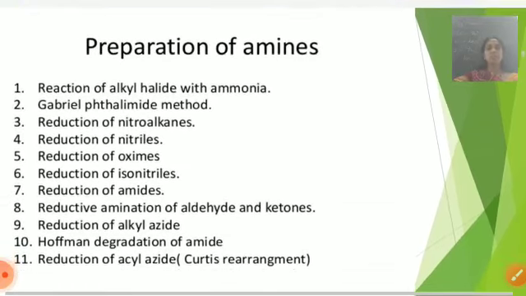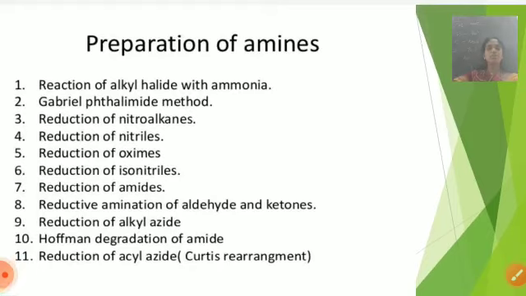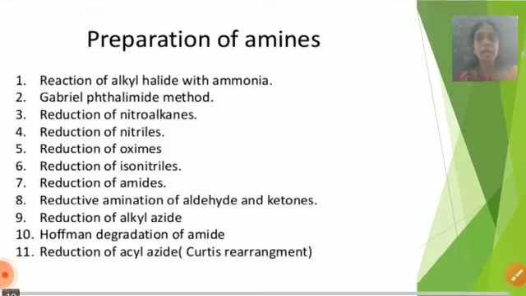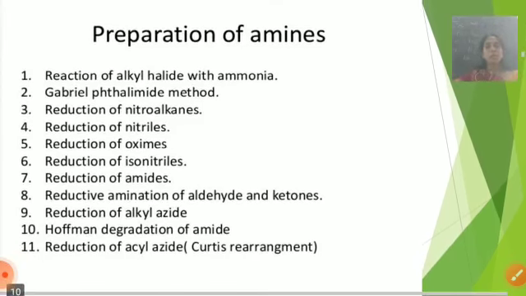So the next objective is preparation of amines. It is a very important topic in amines. Amines are prepared in the laboratory. Today we learn a few generally used preparations.